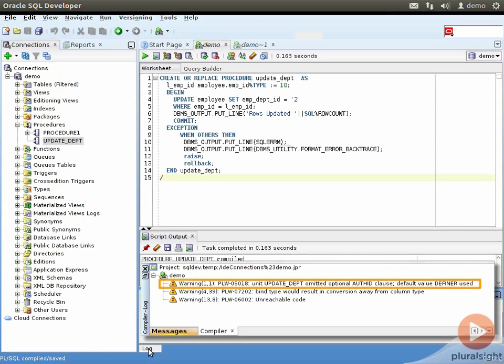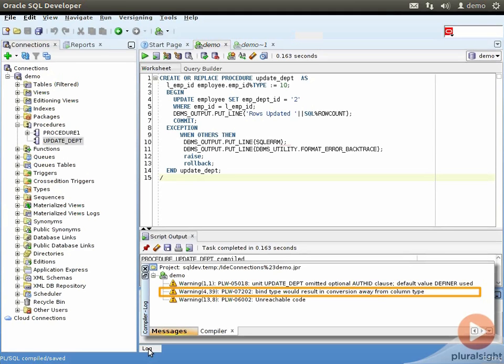The first warning in this list is the severe category of warning regarding our program unit UPDATE_DPT omitting the optional AUTHID clause and the default value of DEFINER being used. We will talk about this in detail later on, but in short, the AUTHID clause decides the privilege set under which the procedure runs, the one defining the procedure or the one executing it. We will let this warning stay for now. The default value of AUTHID DEFINER is what we want anyways.